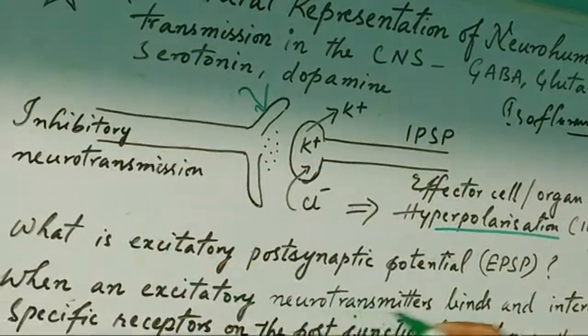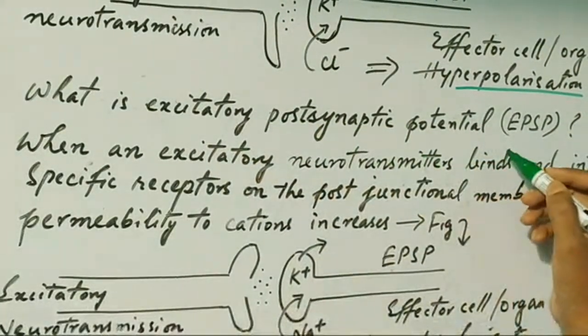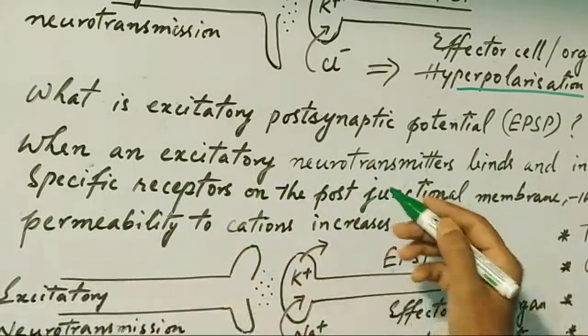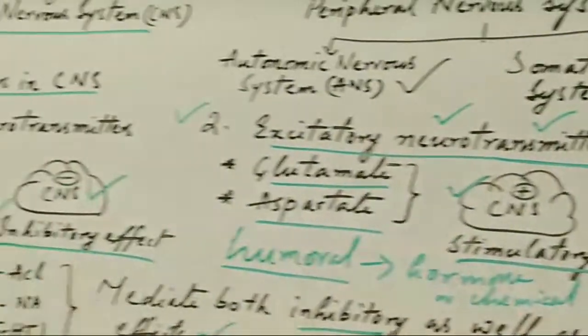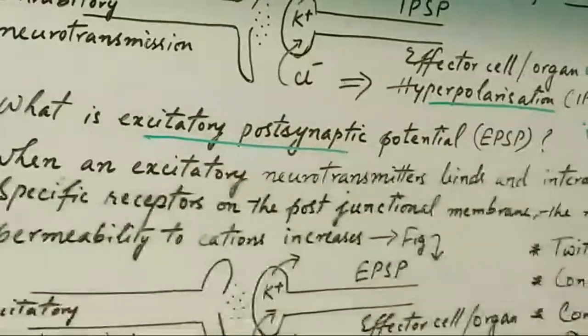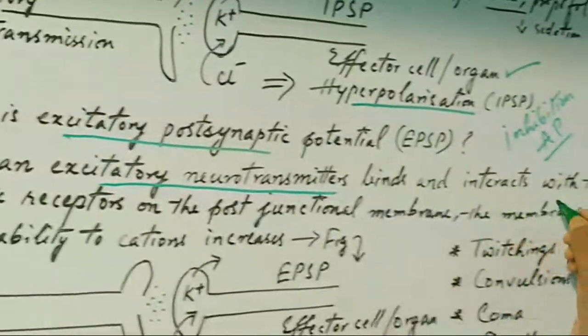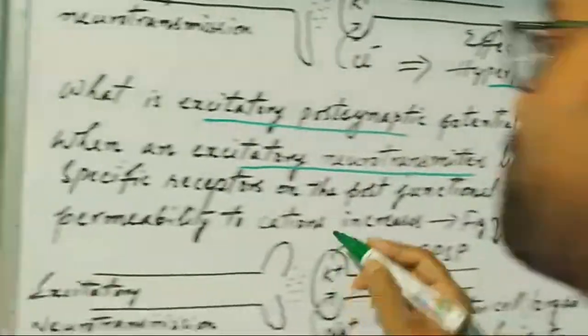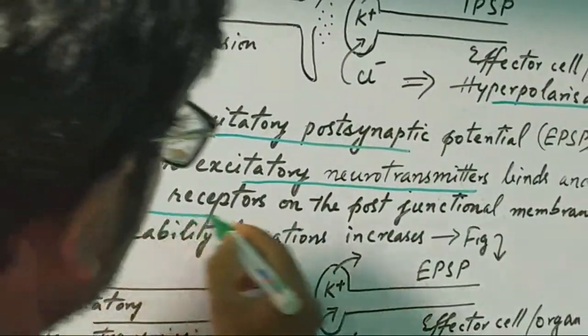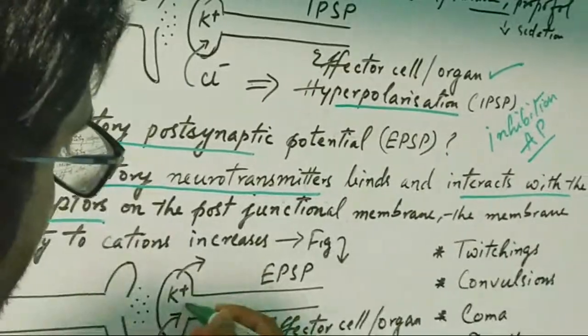Then what is excitatory postsynaptic potential? When excitatory neurotransmitters bind and interact with the specific receptors on the post-junctional membrane, the membrane permeability to cations increases.